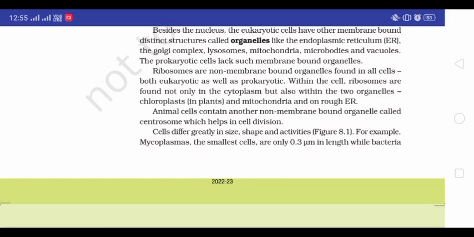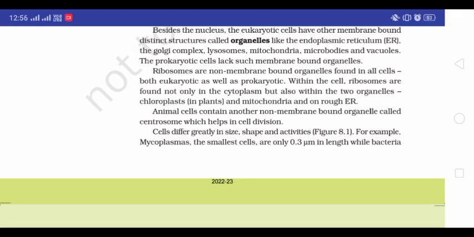Animal cells contain other non-membrane bound organelles called centrosome, which helps in cell division. Cells differ genetically in size, shape and activities. For example, mycoplasma, the smallest cell, is only 0.3